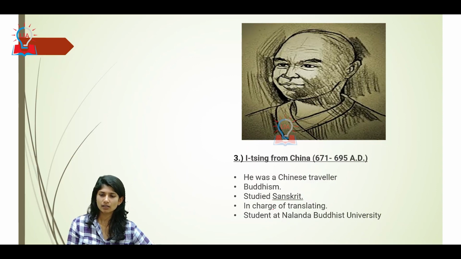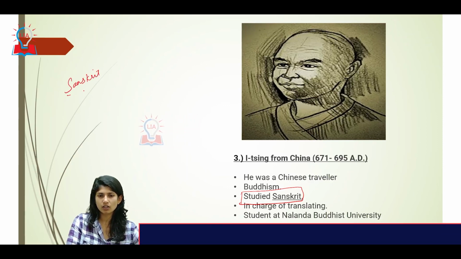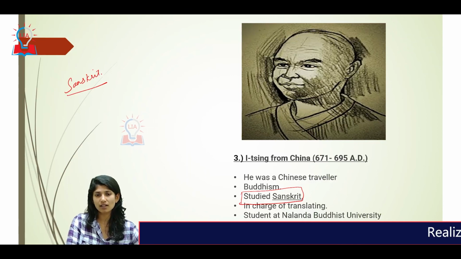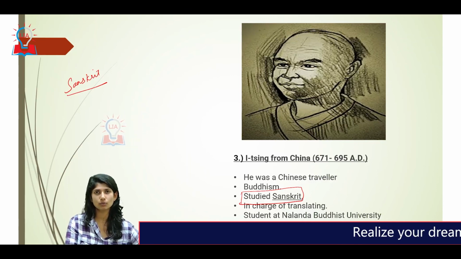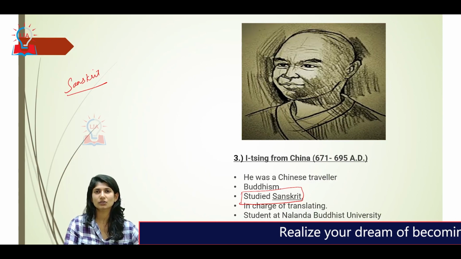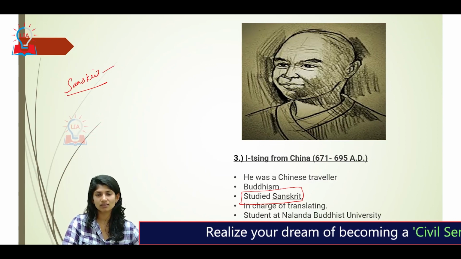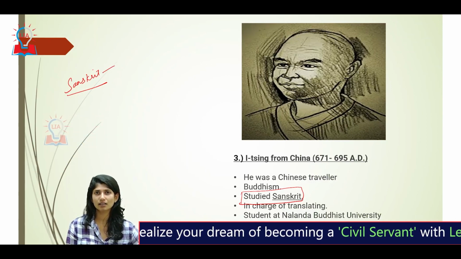Now, one thing I want you to importantly observe: he studied Sanskrit. As we discussed earlier, they started studying a new language, which means they didn't have access to only the texts of Buddhism. They had wide, ample resources. Now they could study Sanskrit scriptures of other religions too.